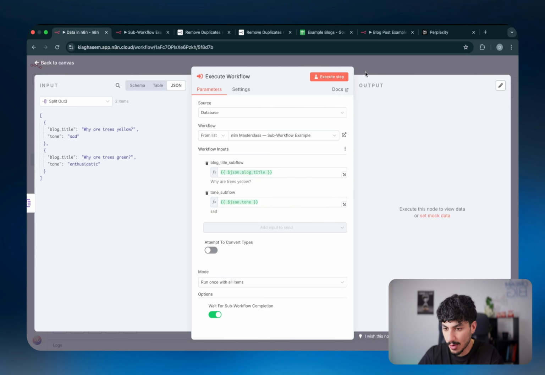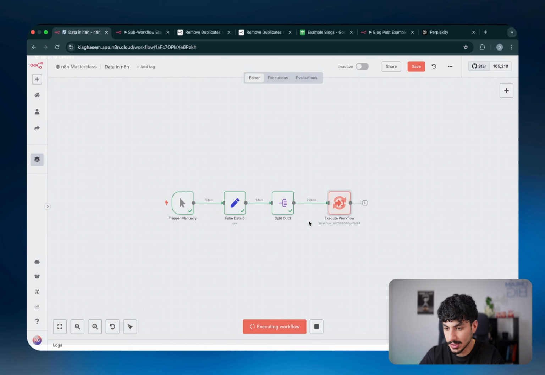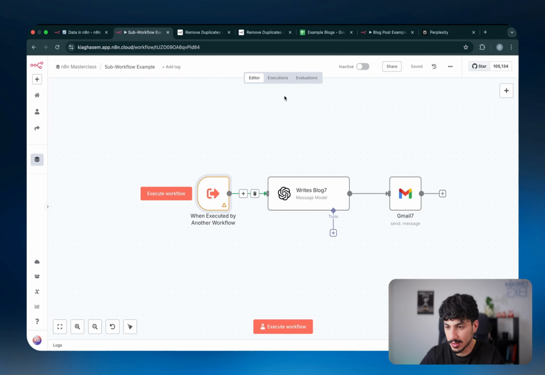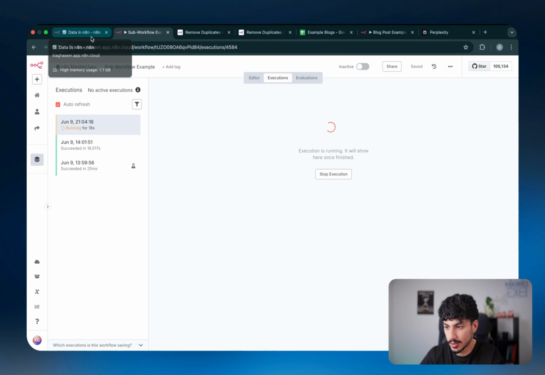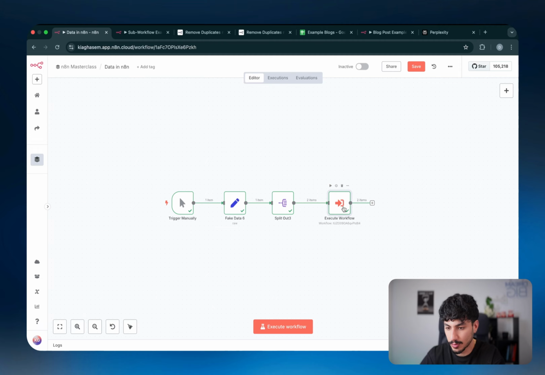Boom, there we go. And now what would happen if I execute this sub workflow is, as you can see, it's now spinning, meaning it's sent it to the sub workflow and it's waiting for that one to run. So if I come back to the sub workflow and go to the executions, you can see that we have one instance running. So once the sub workflow completes successfully, the data will come back here.